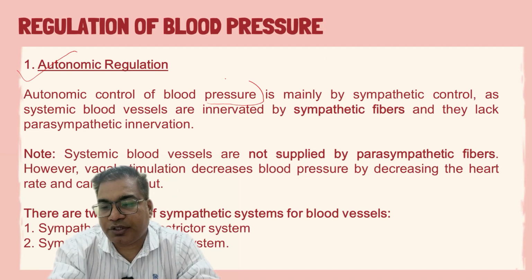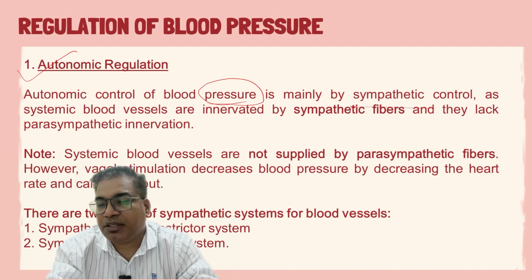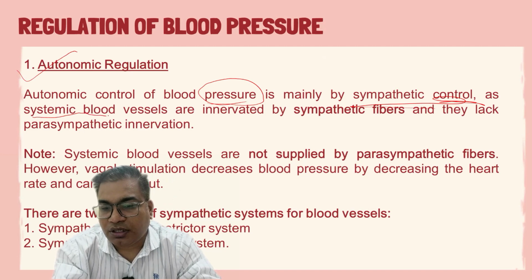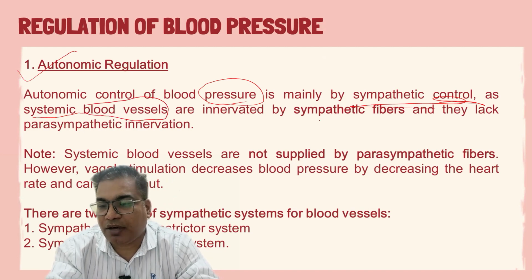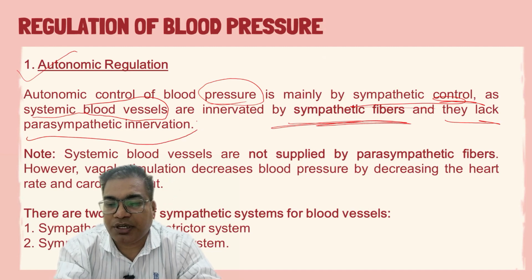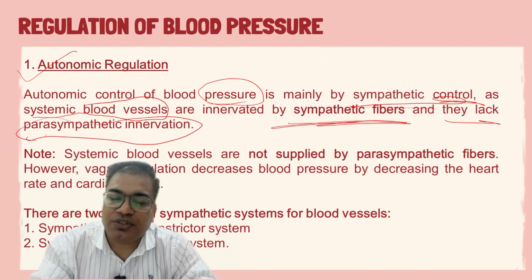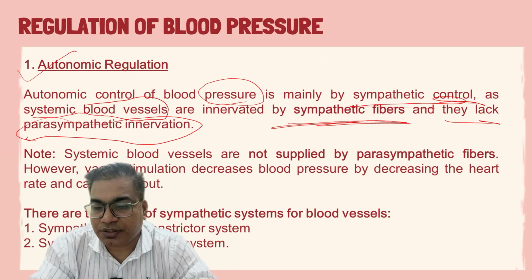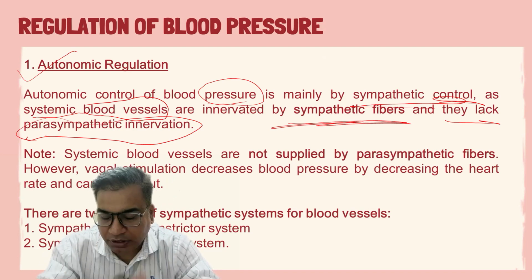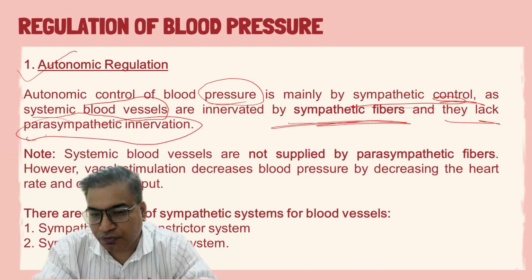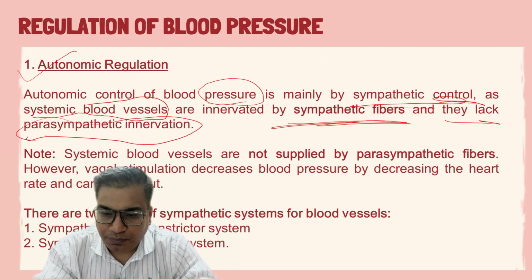Autonomic control of blood pressure is mainly done by the sympathetic control, because the systemic blood vessels are mainly innervated by the sympathetic fibers. They lack parasympathetic innervation. So in case of blood vessels, there is no innervation by the parasympathetic system. They only have a supply of sympathetic fibers.